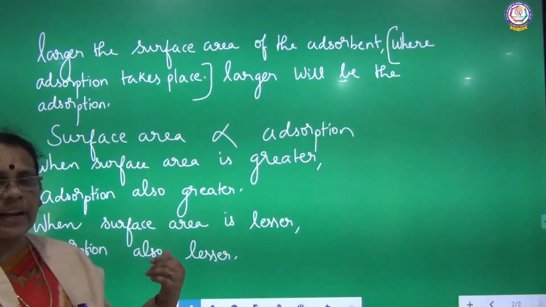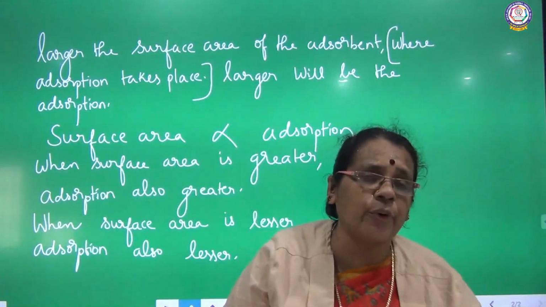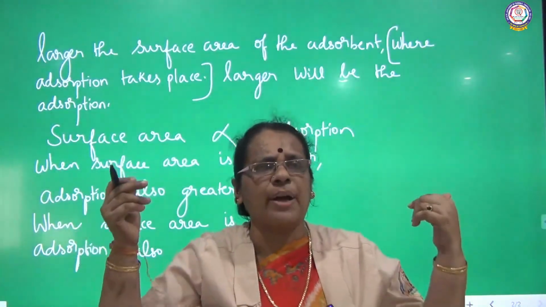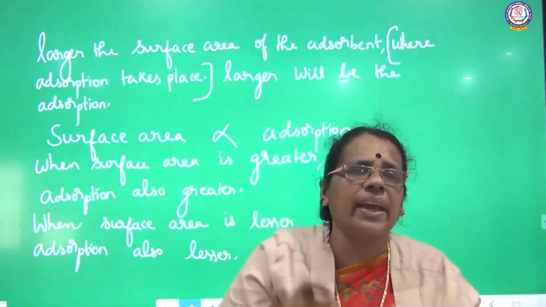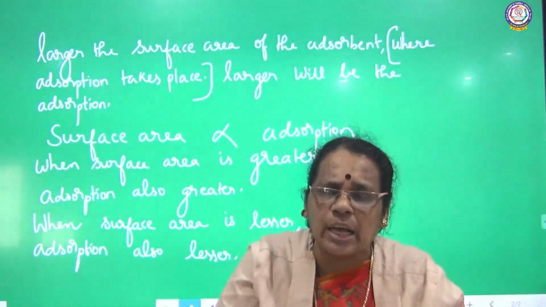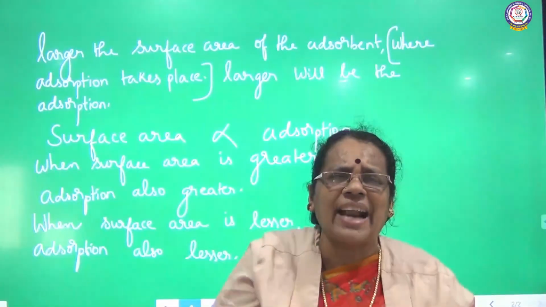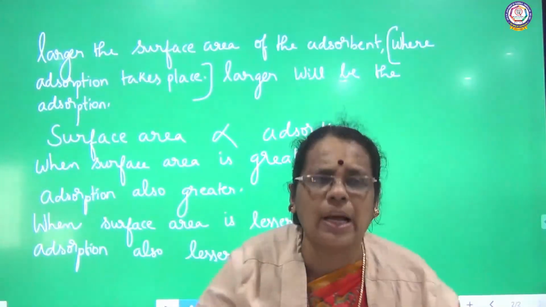The first factor I introduced was surface area. I have talked about the attractive force. The force of attraction inside the bulk will be greater when compared to the force of attraction at the surface, because at the surface we cannot expect molecules of the same kind. That's why there is an unbalanced force of attraction at the surface. This residual attractive force acting at the surface is responsible for adsorption.